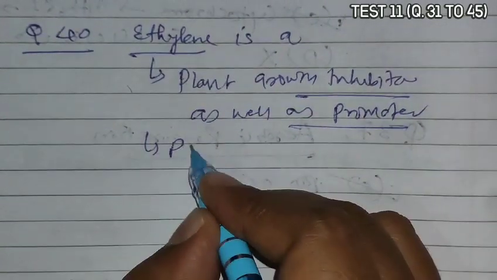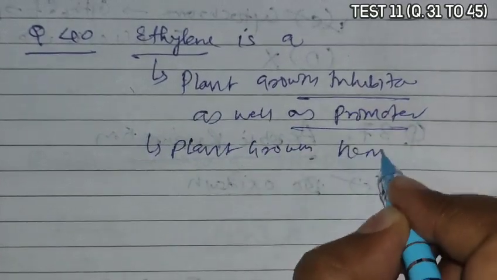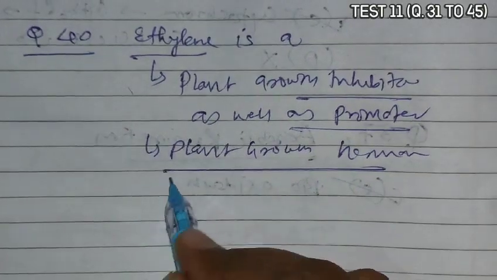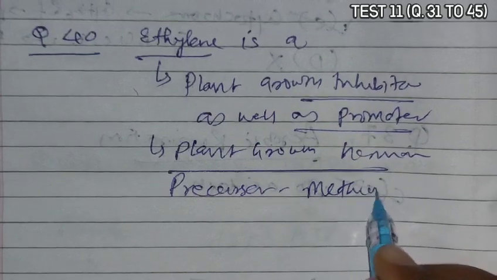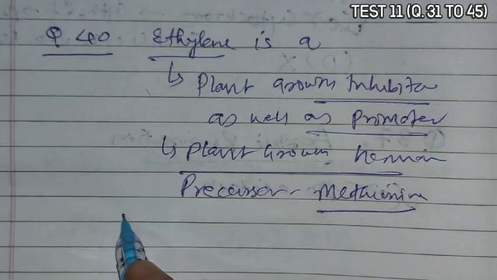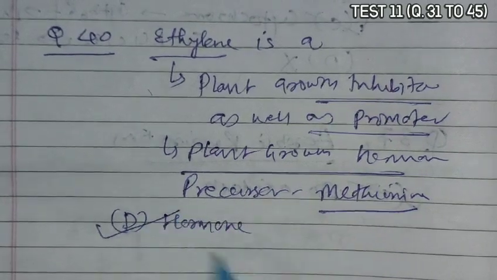So it is a plant growth hormone. So D becomes the correct answer, that it is a hormone.